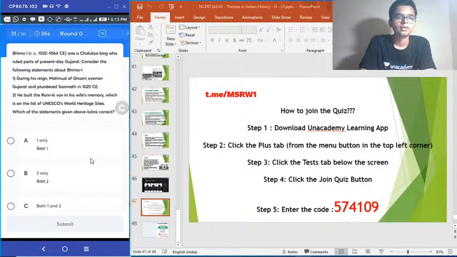31. Bhima I was a Chalukya king who ruled parts of present-day Gujarat. Consider the following statements about Bhima I. 1. During his reign, Mahmud of Ghazni overran Gujarat and plundered Somnath in 1025 Common Era. 2. He built the Rani Ki Vav in his wife's memory, which is on the list of UNESCO's World Heritage Sites.